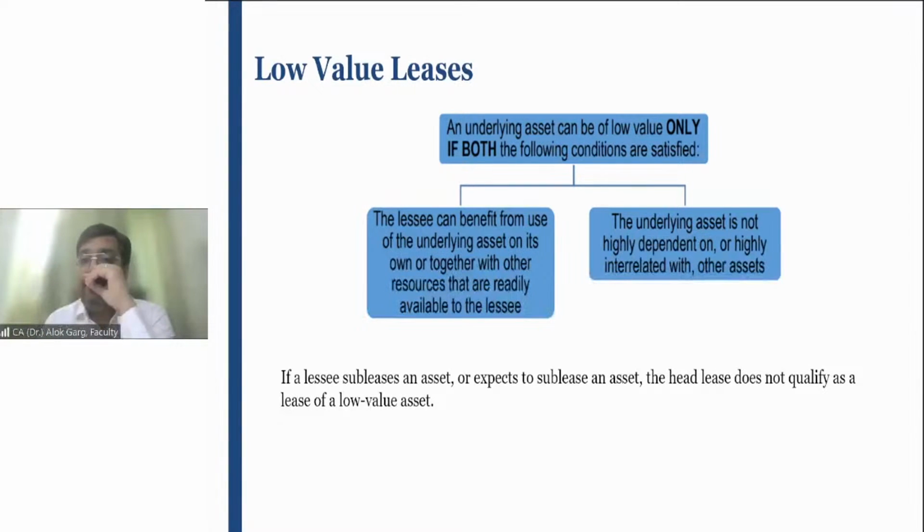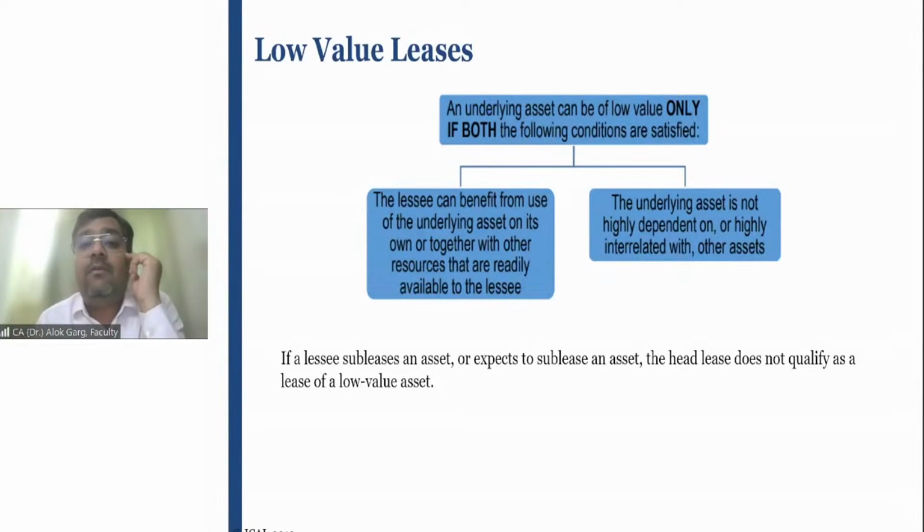And it says that an underlying asset can be of low value if both conditions are satisfied. It says that if it is a low value asset, then you are not required to do this ROU and leasehold liability accounting. You can simply accrue the rent in the P&L and move ahead in your life, like you were doing the operating lease accounting in AS 19. In the same manner, you can do this accounting also.